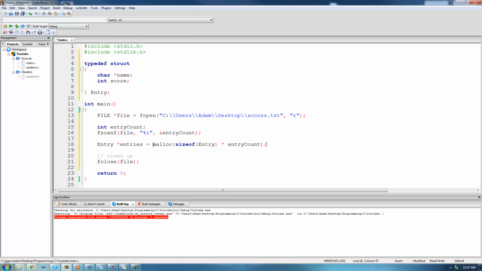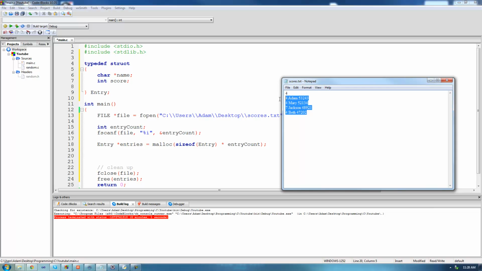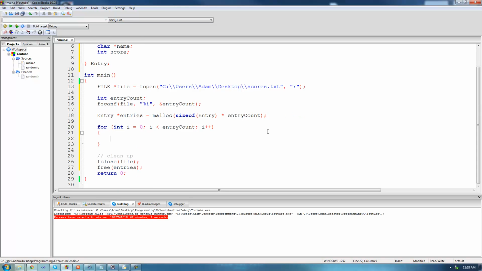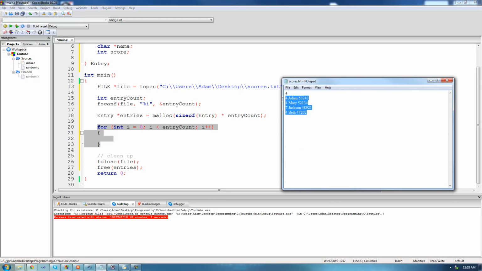And anytime that we call the malloc function, we're going to want to free it whenever we're done with it. So in the cleanup portion of our program right here, we're just going to call free on that memory. So we're just going to go ahead and free entries. So now that we have this memory allocated, we can begin actually reading through all these entries. So we're going to say for int i equals 0, while i is less than entryCount, and then we'll just increment i. Alright, so this right here will simply loop through all the entries inside of the file.